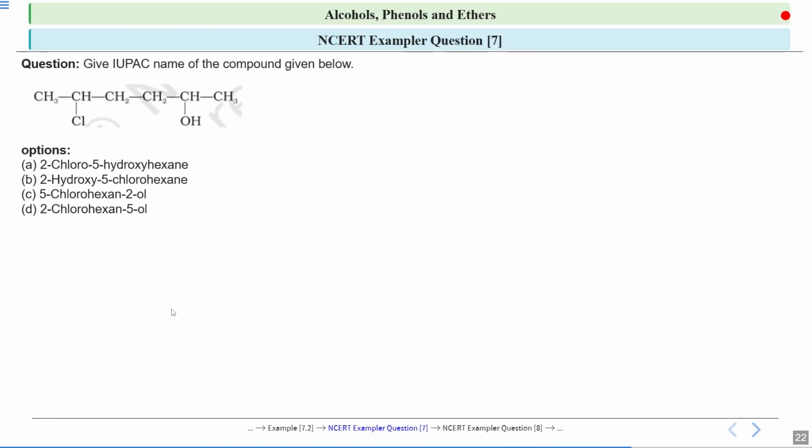Now this structure is given to you. You have to write the IUPAC name of this structure. So follow the IUPAC nomenclature and give the IUPAC name to this compound. You have 20 seconds to solve.